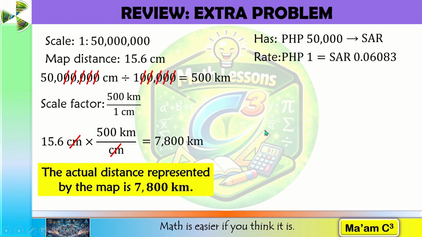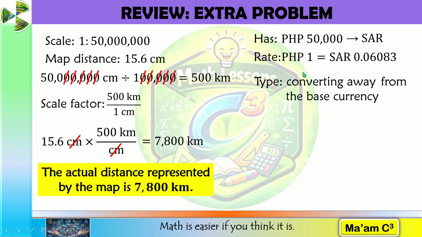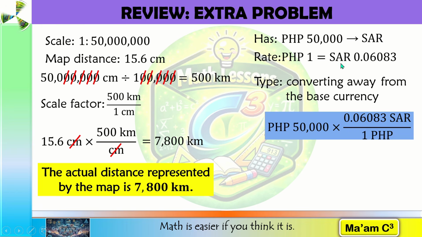Now let us move to the currency problem. So for the given pair, the first one is our base rate, and Mark wanted to know the equivalent of 50,000 in Saudi riyals. Since these two are different, it means we are converting away from the base currency. And if that is the case, we're going to multiply. I'm going to use the unit cancellation technique. So 50,000 pesos multiplied by 0.06083 Saudi riyals over 1 Philippine peso.